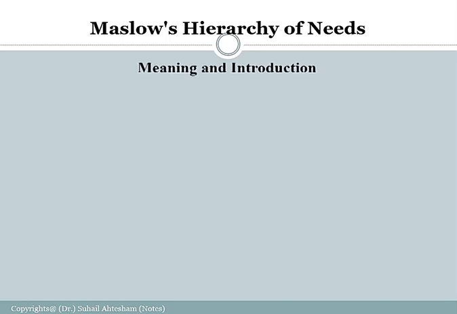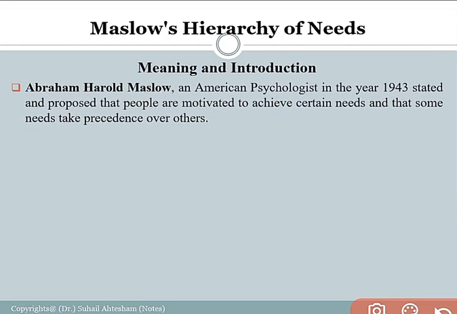Coming towards the meaning and introduction of Maslow hierarchy of needs. Abraham Harold Maslow, an American psychologist, in the year 1943, stated and proposed that people are motivated to achieve certain needs and that some needs take precedence over others.